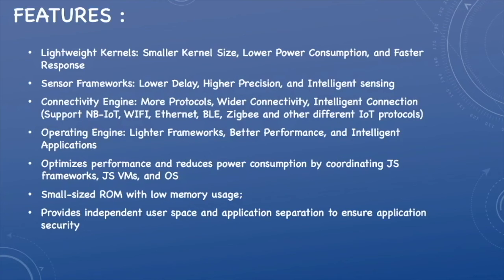Operating engine: lighter frameworks, better performance in intelligent applications. It optimizes performance and reduces power consumption by coordinating the JS framework. Small-sized ROM with low memory use. It provides independent user space and application separation to ensure application security.